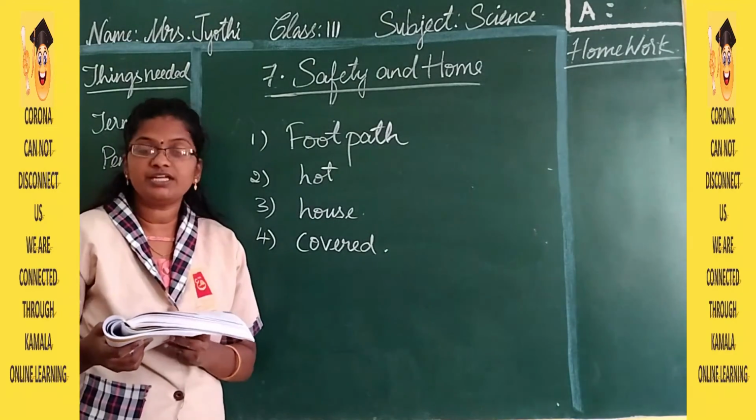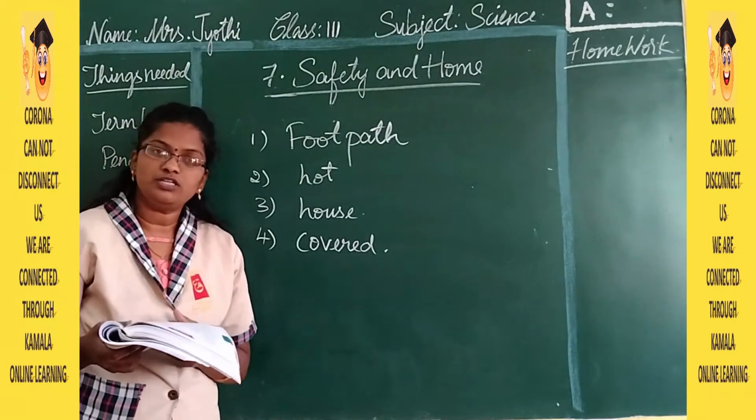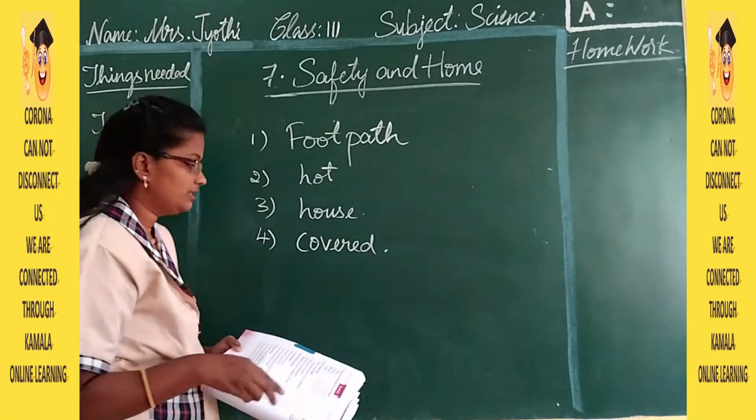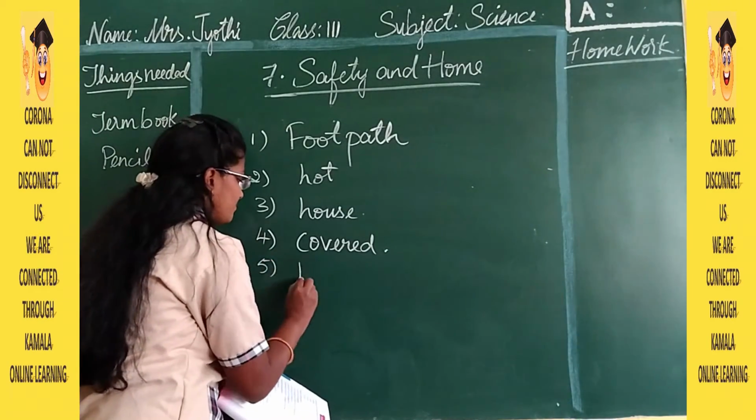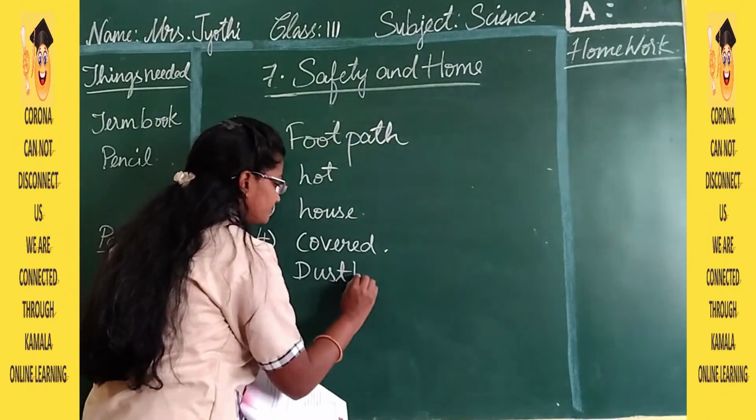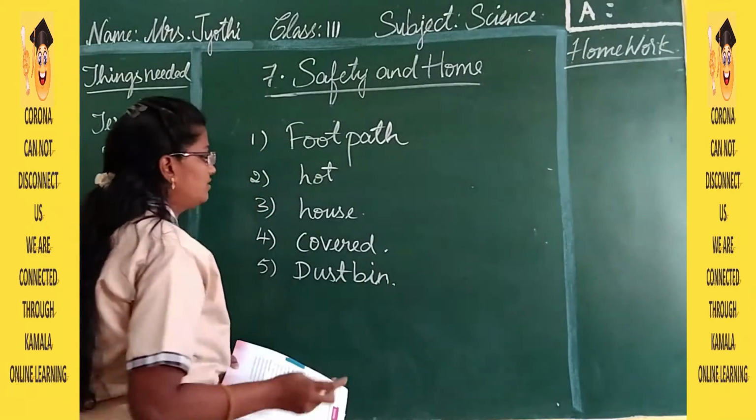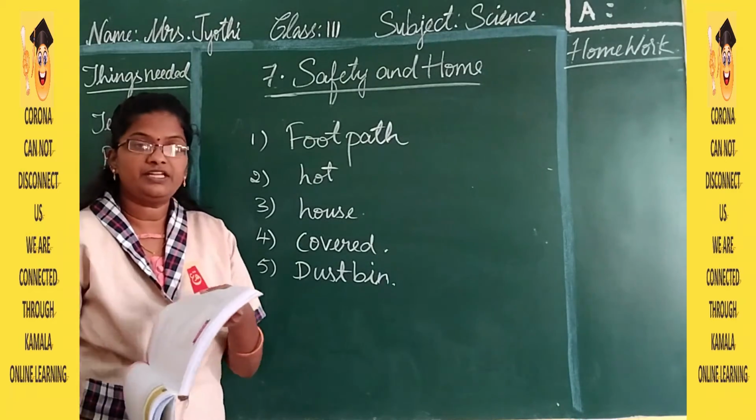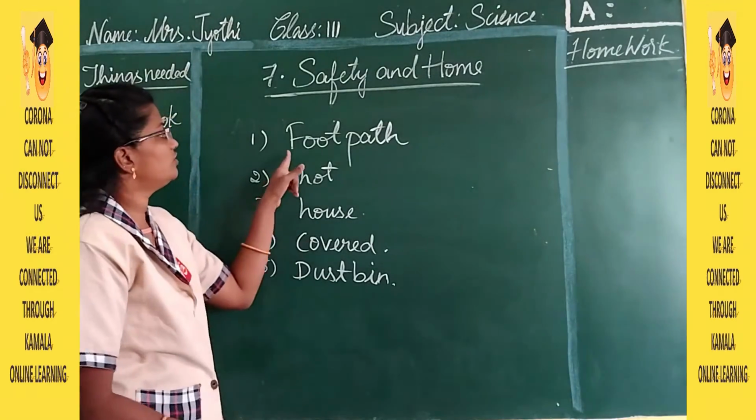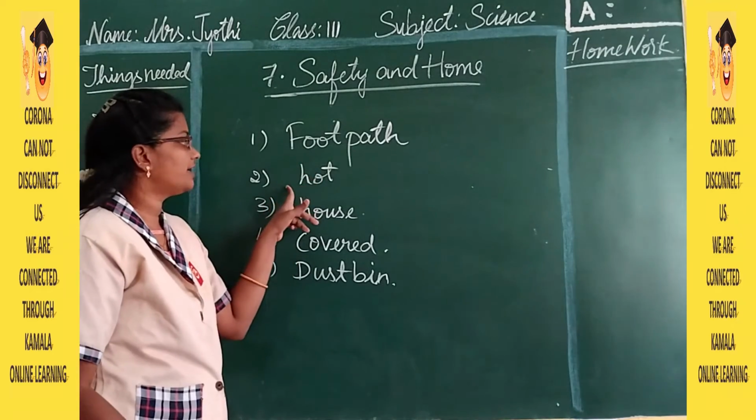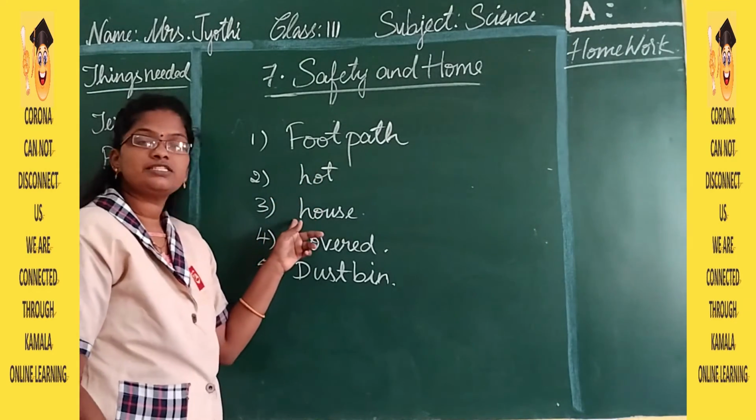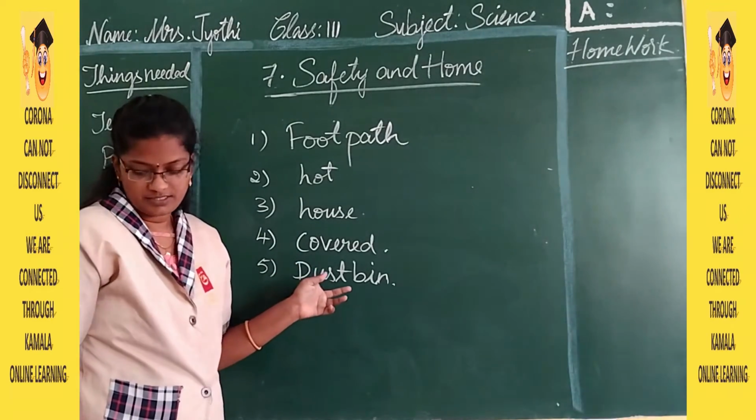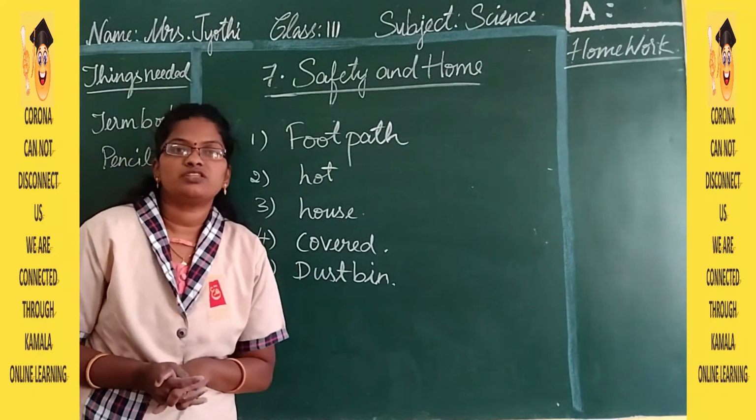Then fifth, garbage should be thrown in a dustbin or on the road. So where the garbage should be thrown? It should be thrown in the dustbin. So once again I am repeating the answers. Check it. So the first one is footpath, second one is hot, third one is house, then fourth one is covered, and fifth one is the dustbin. Okay. So these are the answers.